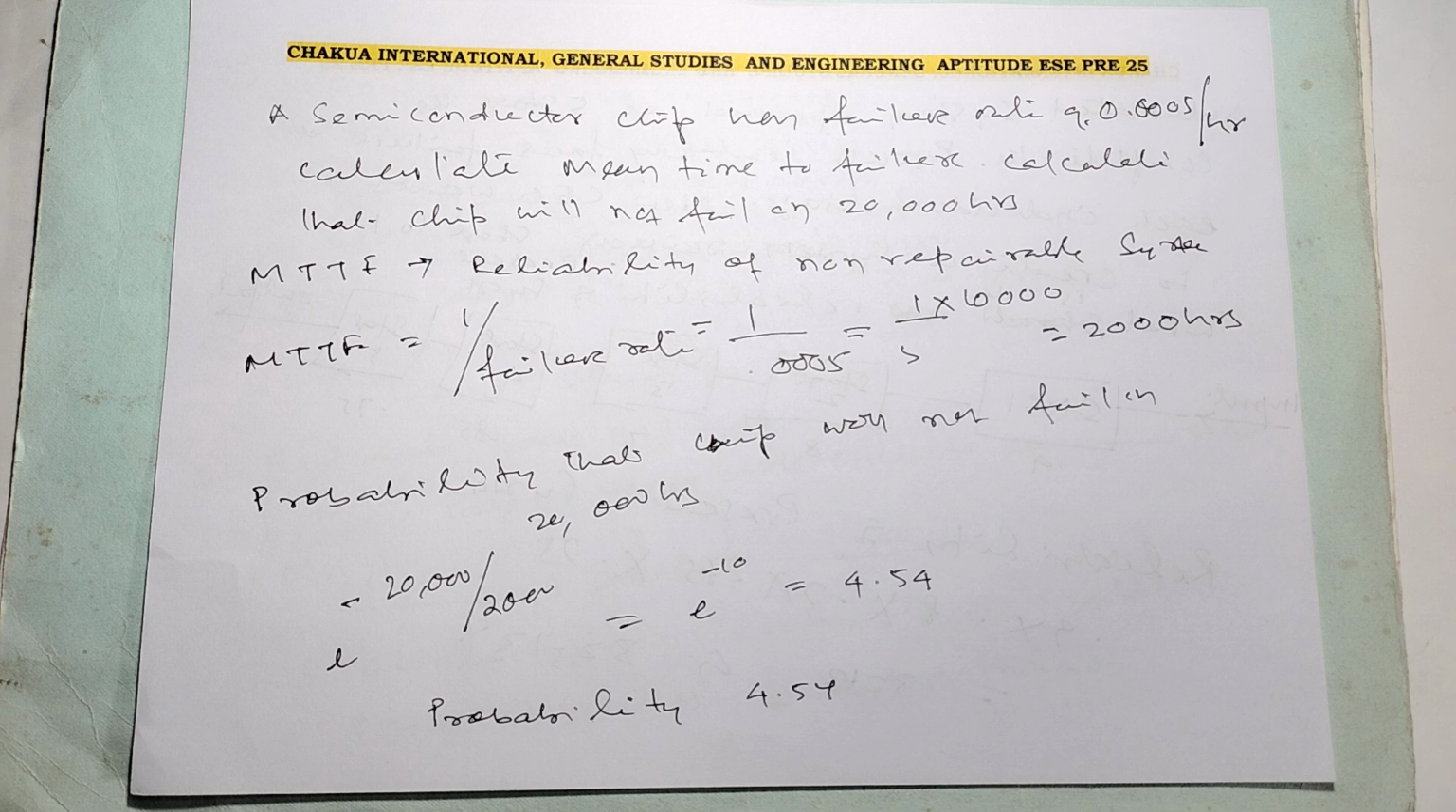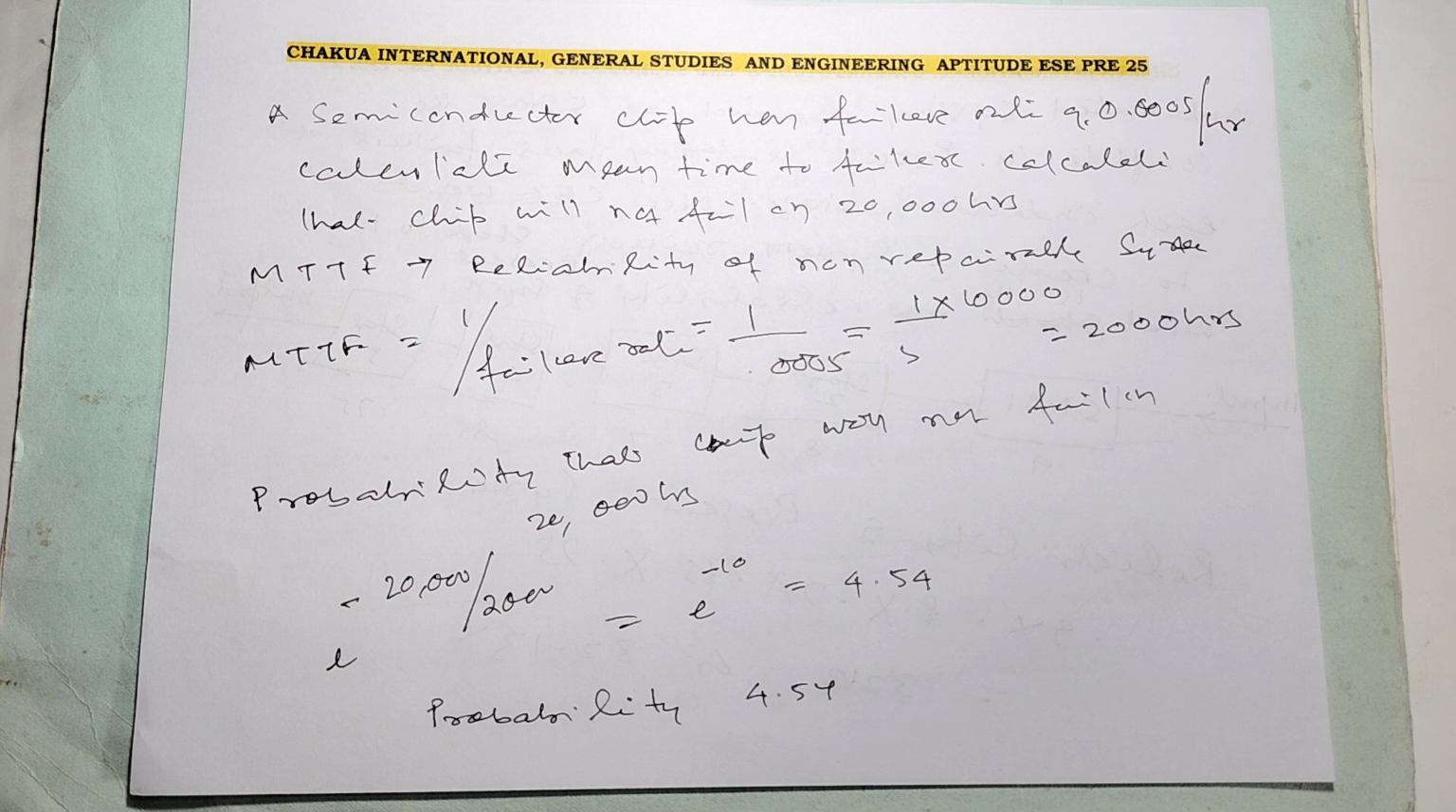This is the ESE Prelim 2025. A semiconductor chip has a failure rate of 0.0005 per hour. Calculate the mean time to failure and calculate the probability that a chip will not fail in 20,000 hours.